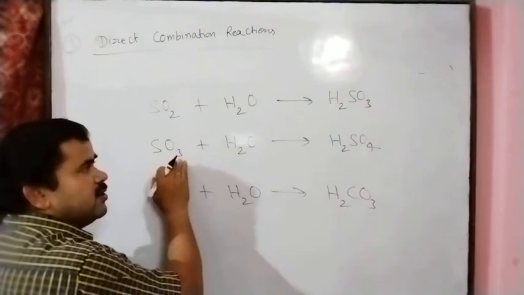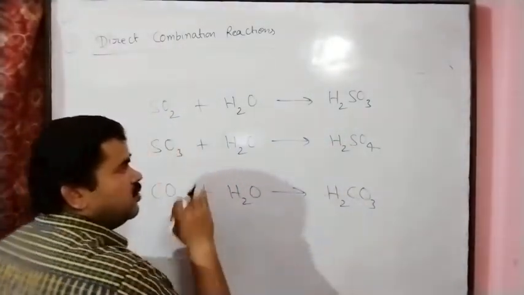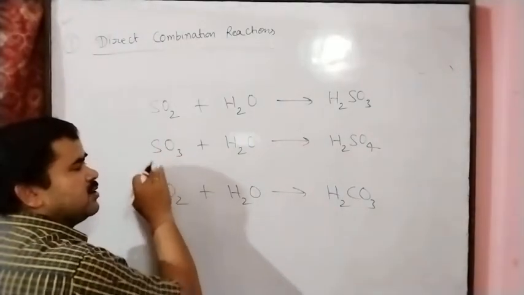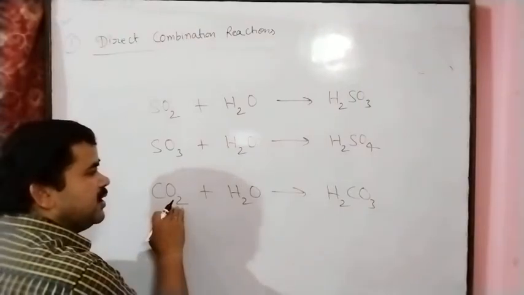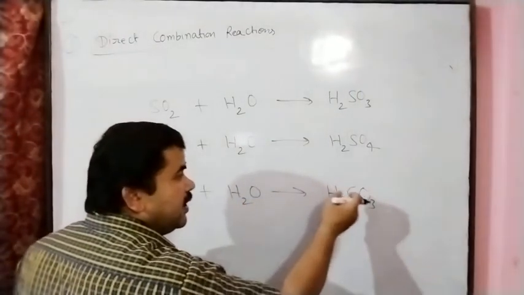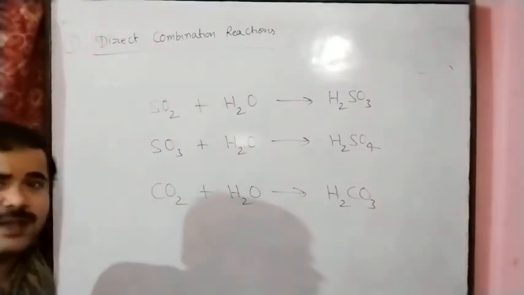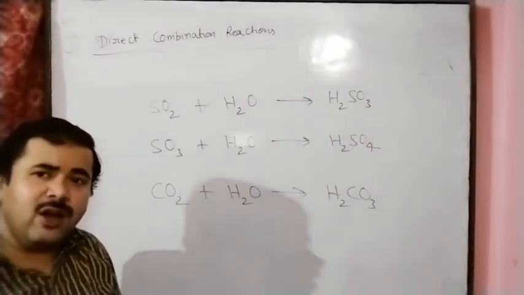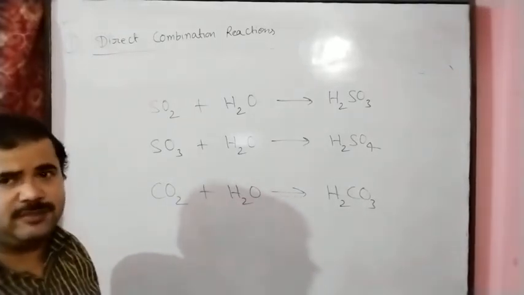Sulfur trioxide reacts with water, and we get an acid, sulfuric acid. So this proves that sulfur trioxide has an acidic nature. In the same manner, carbon dioxide reacts with water, and we get carbonic acid. This proves that carbon dioxide has an acidic nature. So all the non-metallic oxides have an acidic nature.